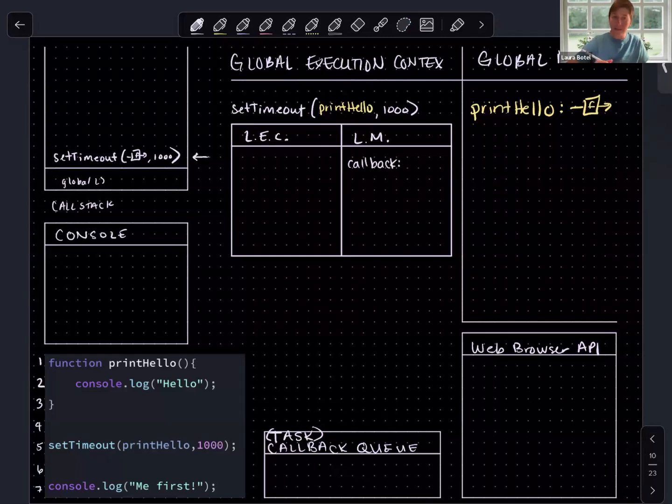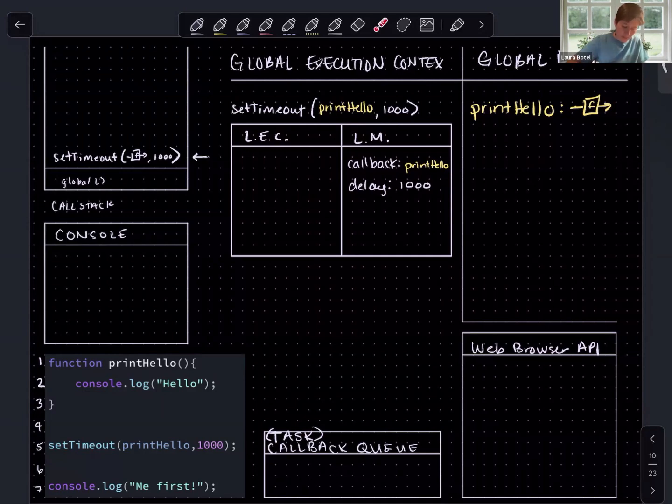So we said that this function definition takes 2 arguments. The first is a callback, and so we'll call that parameter a callback. And what is this callback? Well, it is the function definition of print hello. Okay, the second argument is going to be a delay in milliseconds, how long we want to wait before this is pushed to the call stack. And in this case, our second argument paired with the parameter delay is 1000, the number 1000.